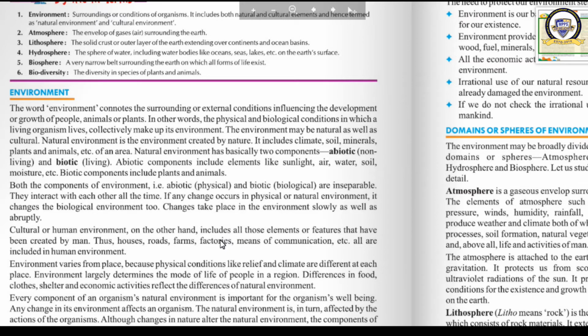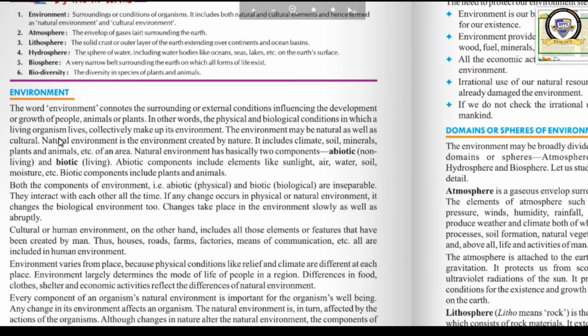It is the roads, railways, all the buildings, transport and communication systems, schools, likewise all these things which have been made by the human beings. Bridges have been made by us, beautiful buildings, railway stations, bus stands, airports, seaports. These many things have been made by human beings, and they are called cultural or human environment. Have you understood? Yes. This is about the division of the environment into two groups.